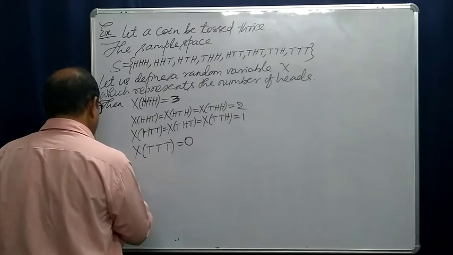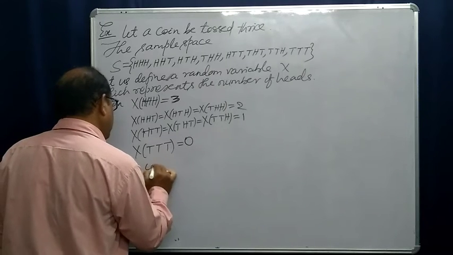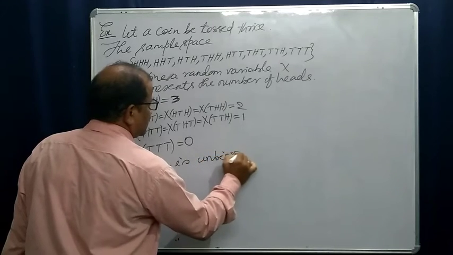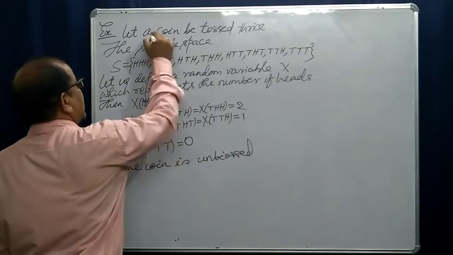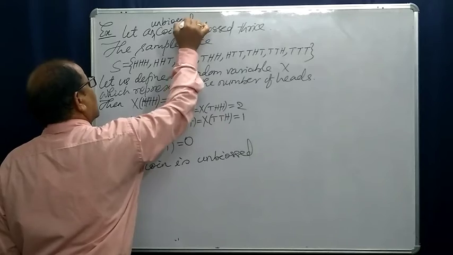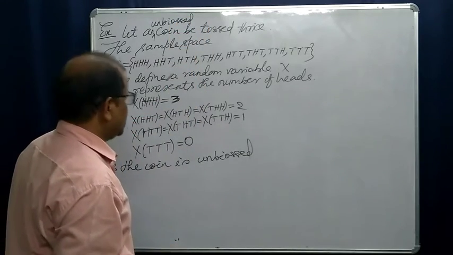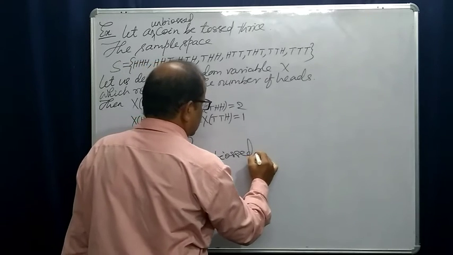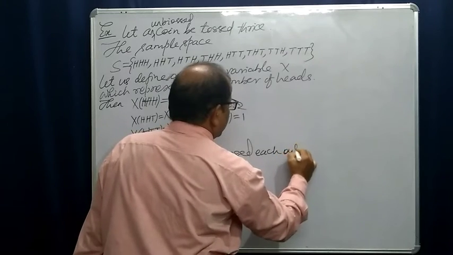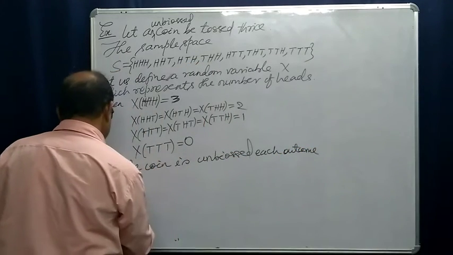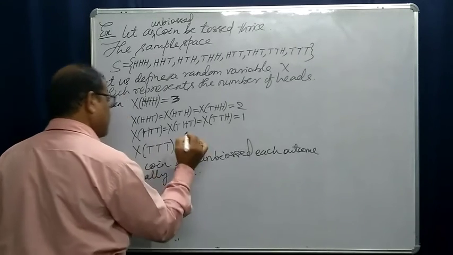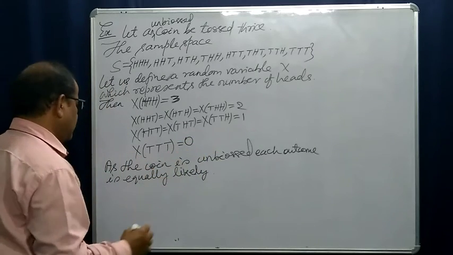Here, as the coin is unbiased, you can write: yes, the coin is unbiased, each outcome is equally likely, right?